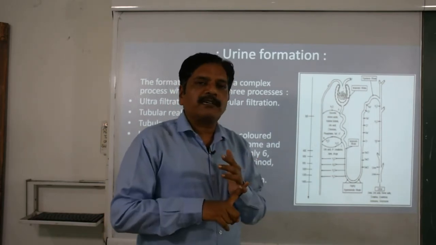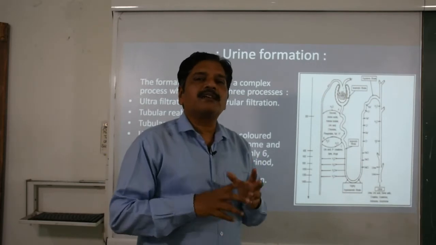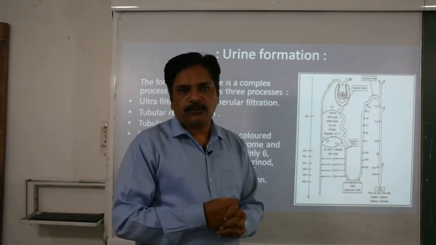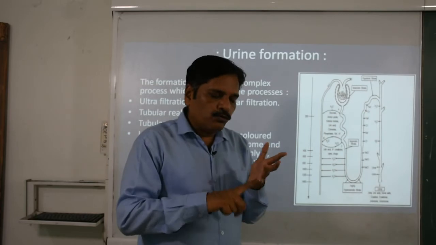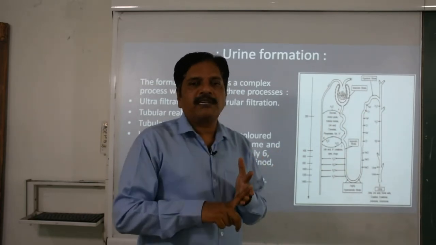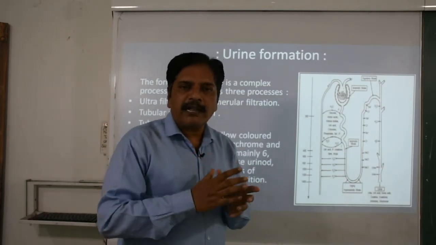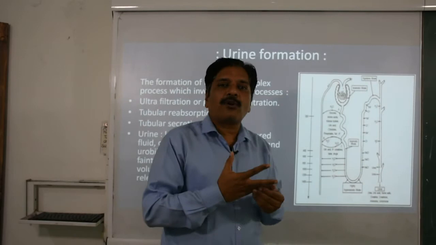This glomerular filtrate consists not only of waste material, but also useful substances too. Just like that, glucose is there, amino acid is there, water is there, sodium is there, chloride ions are there, sodium chloride, salt is there.